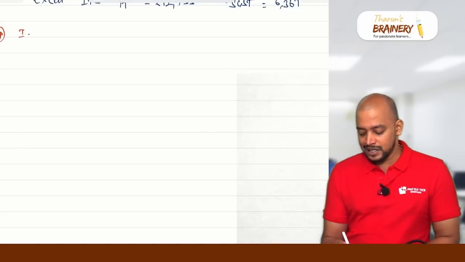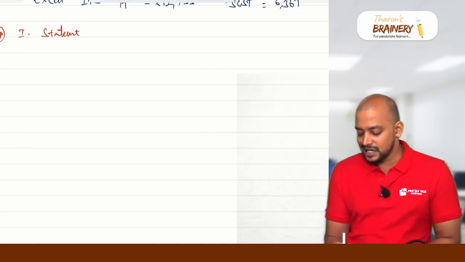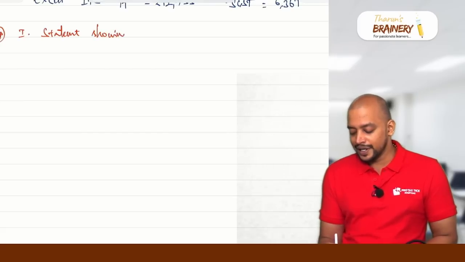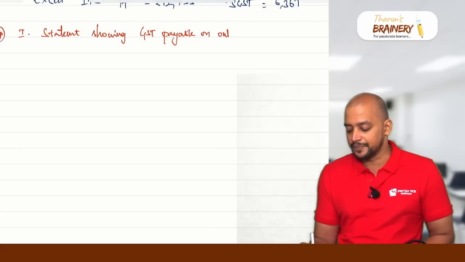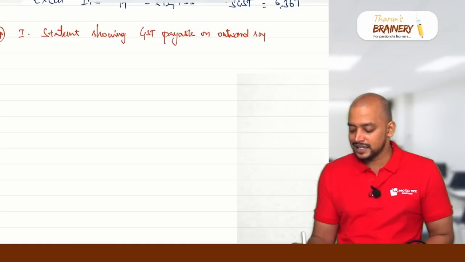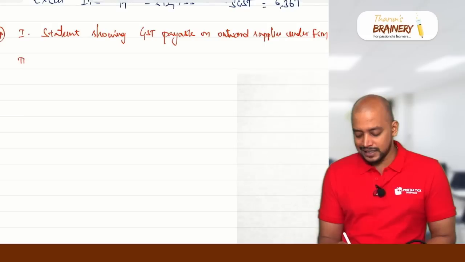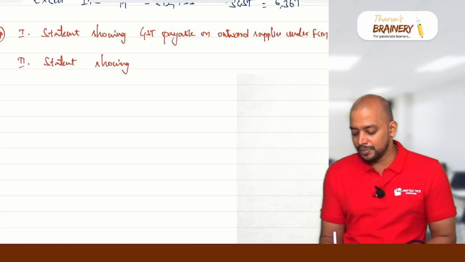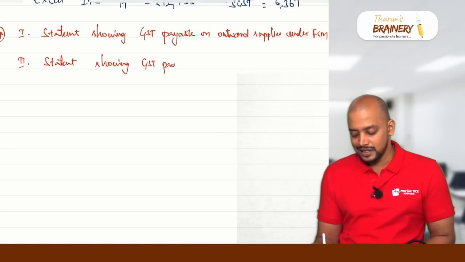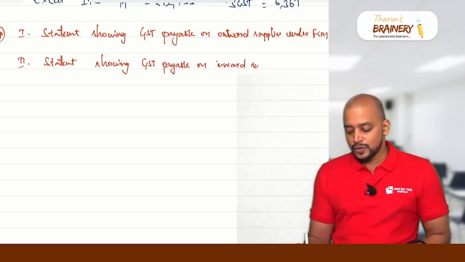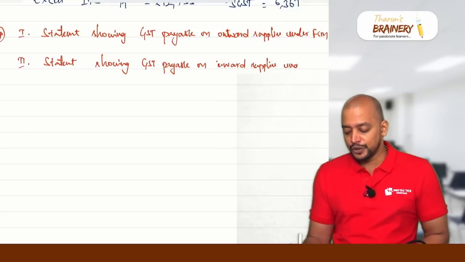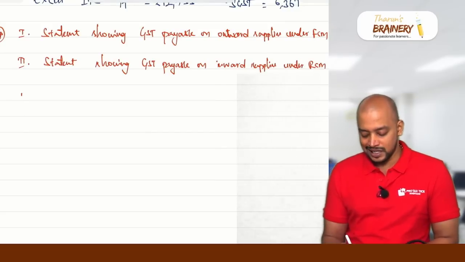So the first statement is statement showing GST payable on outward supplies under FCM. That is the first statement. And the second statement is statement showing GST payable on inward supplies under RCM. So whatever inward supplies that you have on which you need to pay GST under RCM, that should be taken in the second statement.